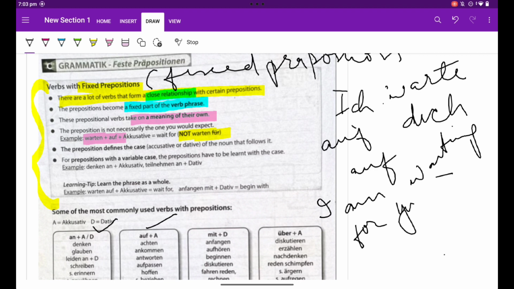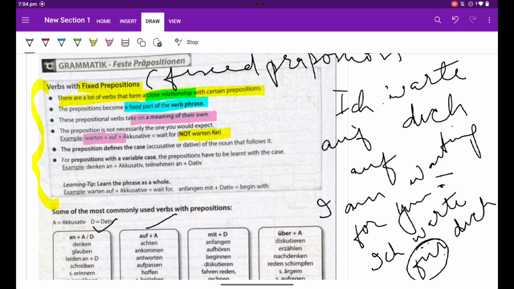How should we write if we think to translate this directly to German? Normally students misunderstand. They say ich warte für dich, because their reason is that ma'am, für means for, but no, we have the fixed preposition auf. So ich warte auf dich. I hope it is now justifiable.